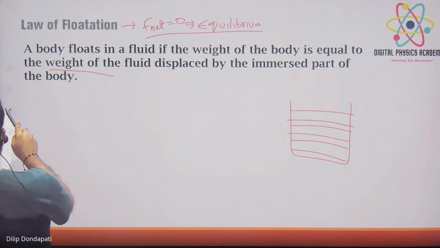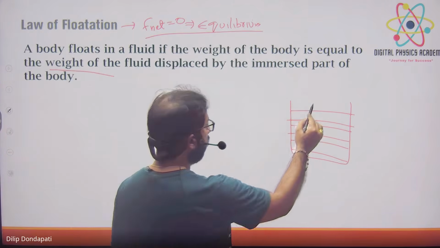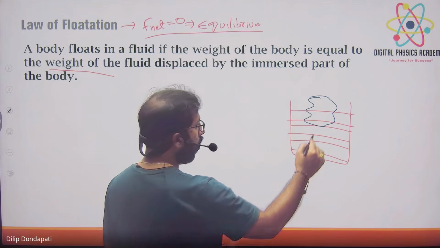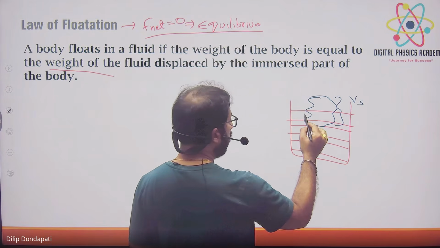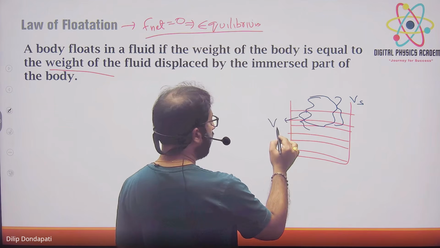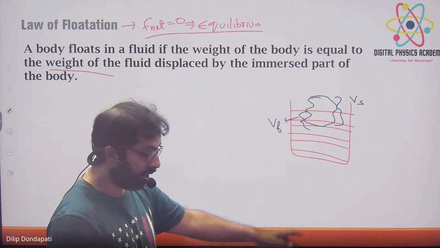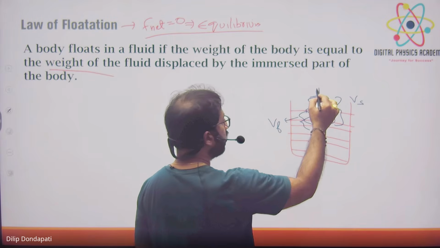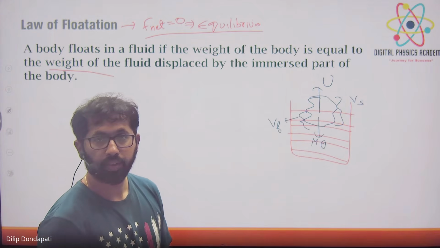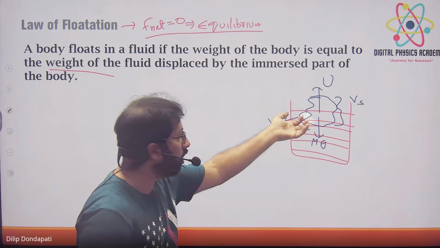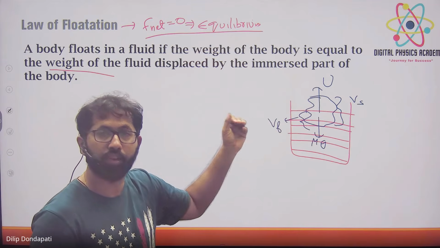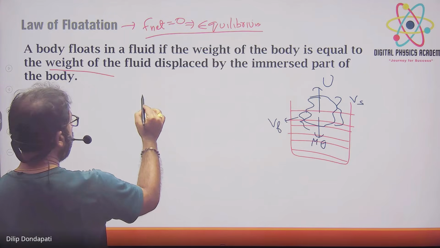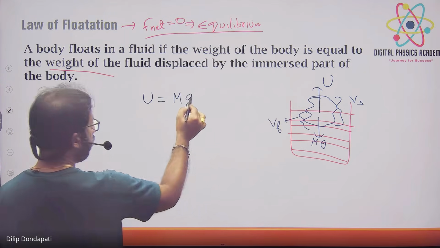Okay, suppose there is a solid, an object, a solid immersed like this. Now its volume, the volume of the solid is Vs, and this is Vf, the volume of the solid immersed in the fluid. What are the forces acting on it? One is mg, one is upthrust. Right? These are the forces acting on it. Now, since this object is in equilibrium, for the law of flotation we are talking about equilibrium, net force is 0. That means upward force is equal to downward force, U is equal to mg, right?